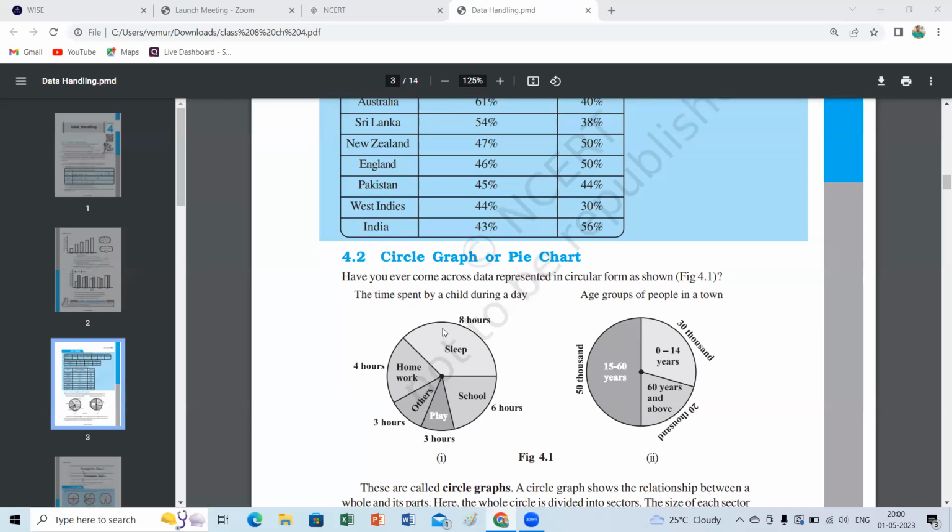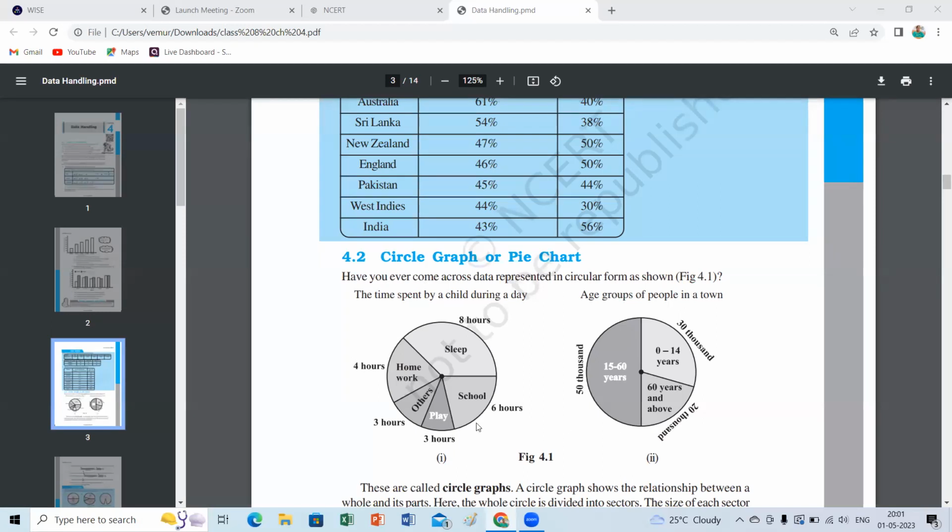We need a compass or something to measure the angles. Which instrument do you need? A scale, you can measure the angles using a scale also. Protractor, yes, you can use a protractor.